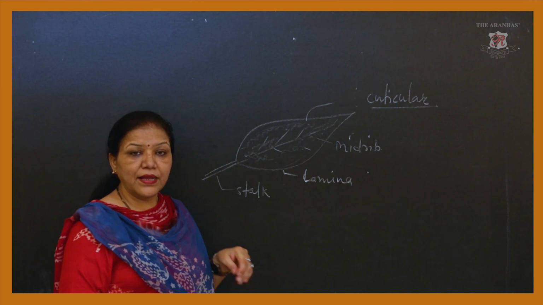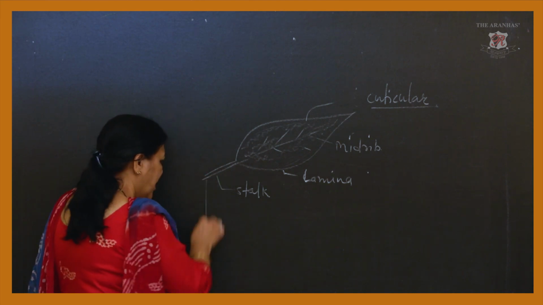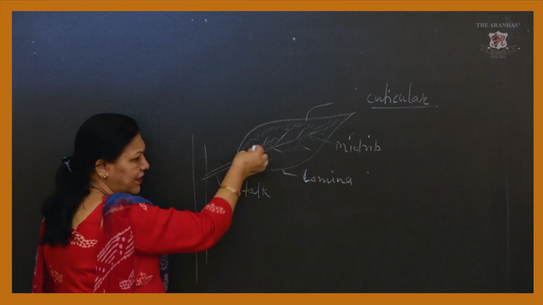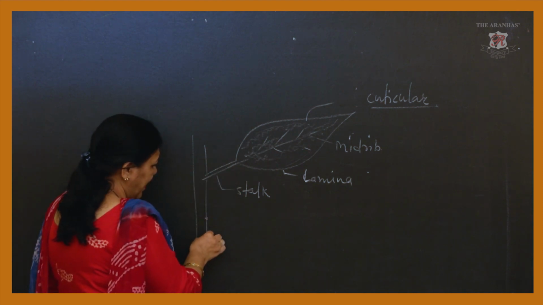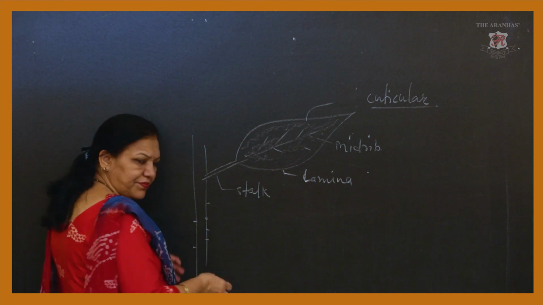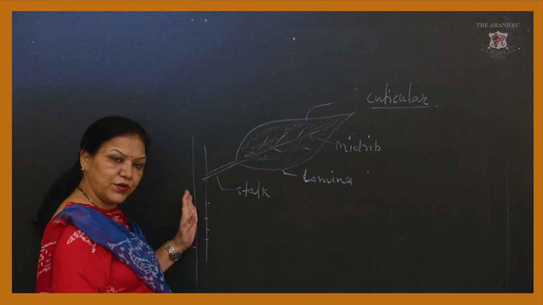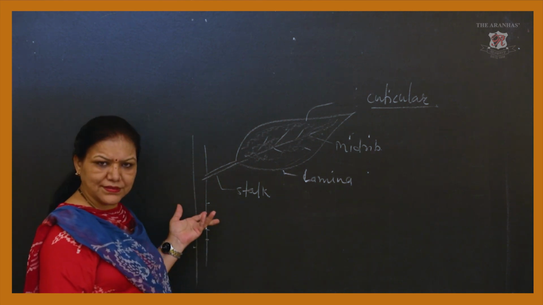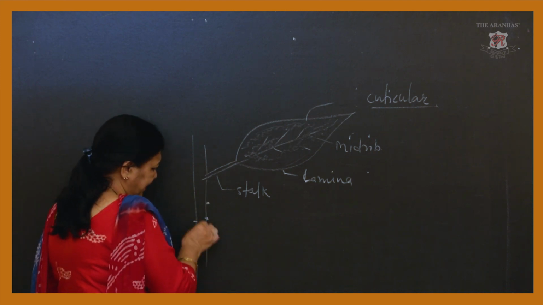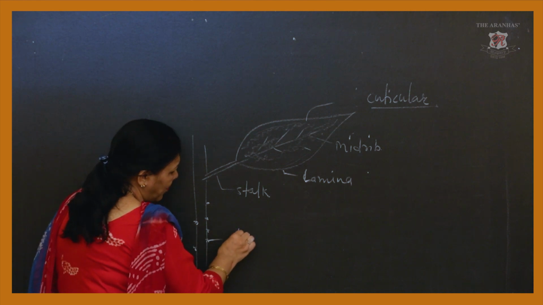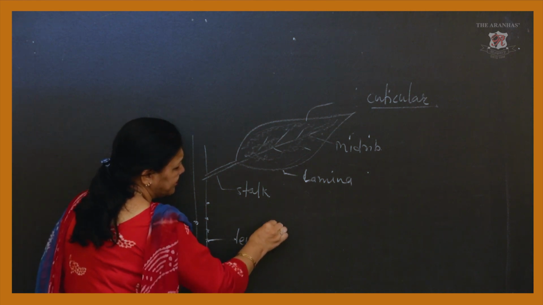Now coming to lenticular transpiration. This is the stem and here the leaf is present. We have an old bark stem, an old woody stem, or we can say a normal stem also. That stem also has some pores present here. They are called lenticels.